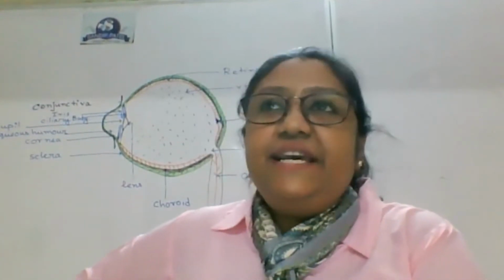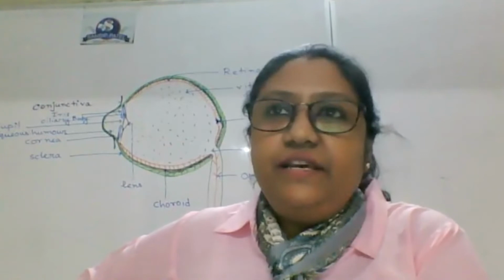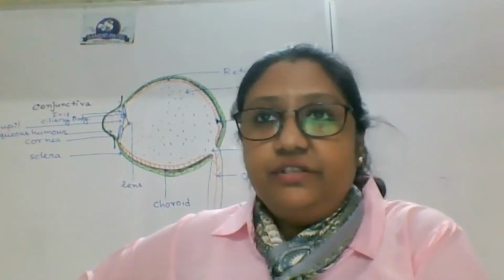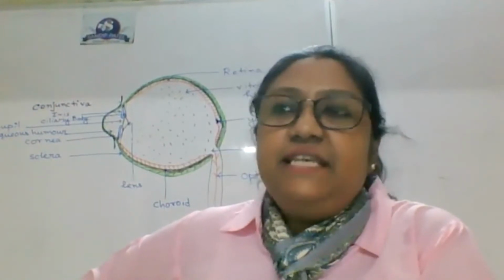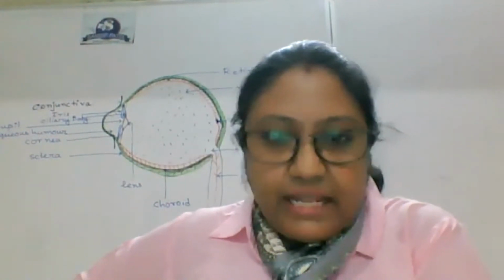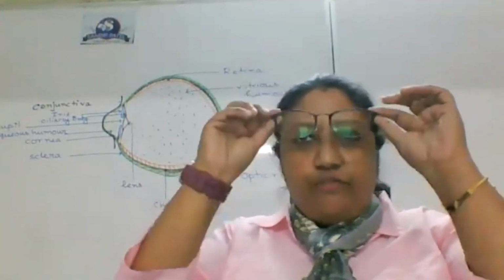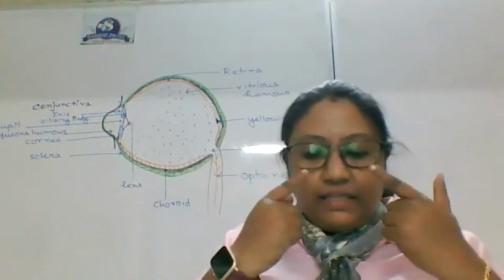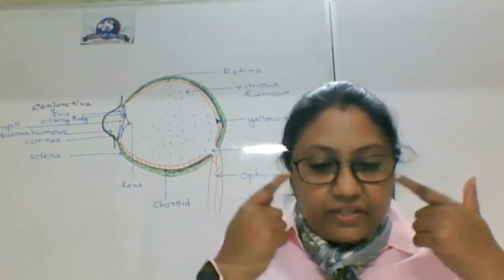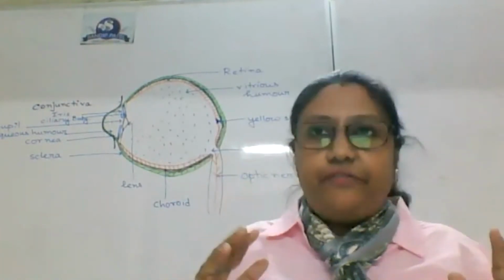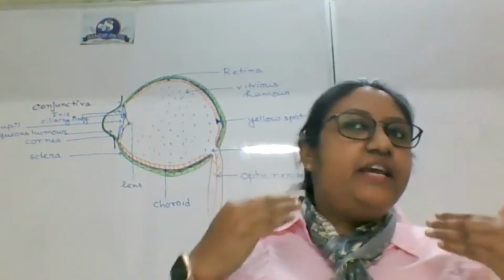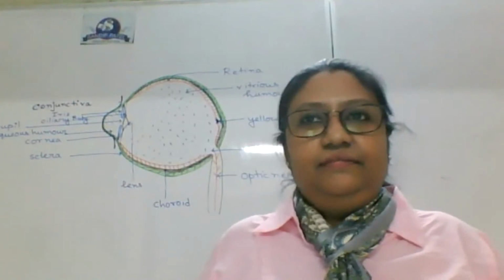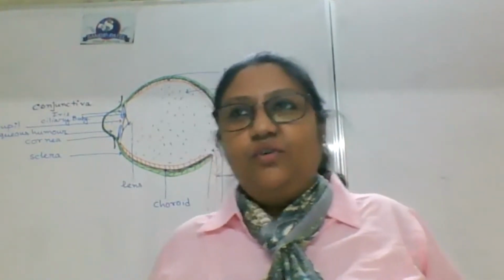So basically the function of the ciliary body is to provide the power of accommodation. You must have seen that like this specs of mine is bifocal. You cannot see the line, but it is bifocal. That means this part the lens I am having and this part the lens I am having different. I am wearing it because my power of accommodation is weak. Thanks to online class.